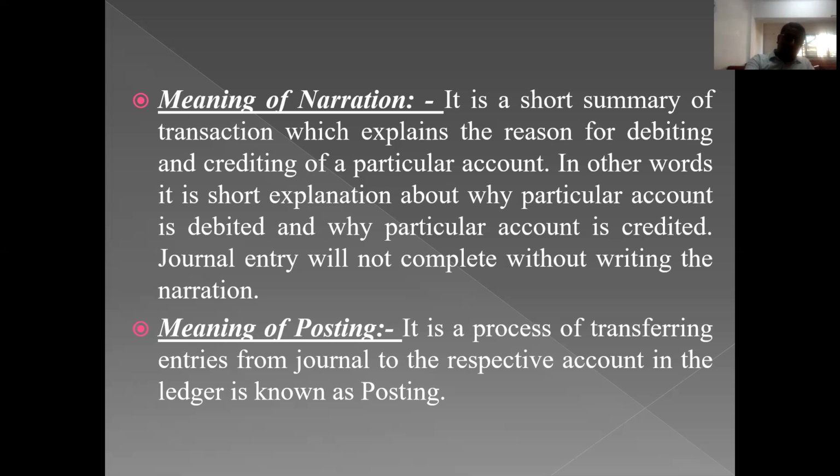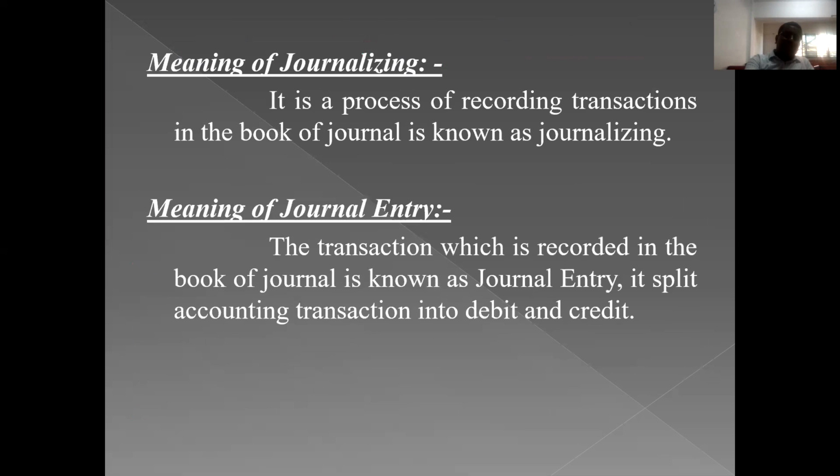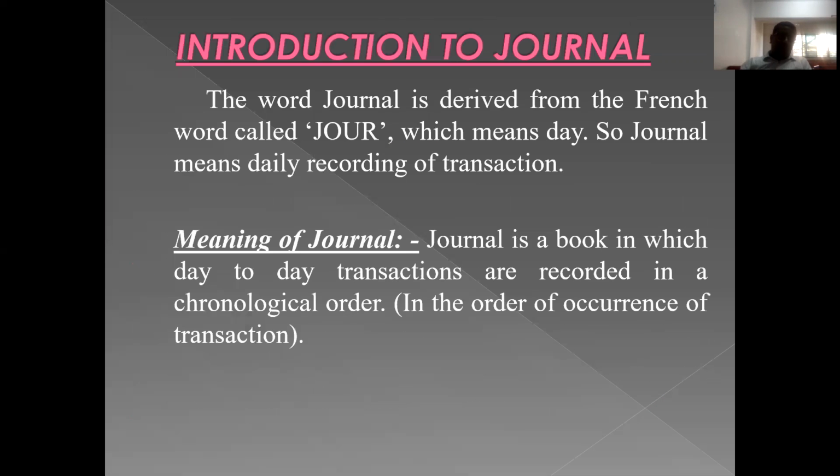So it is all about journal. Once again we'll recall it in 2 minutes. We all know that the term journal is derived from the French word jour, which means day-to-day basis. On a daily basis, we need to record transactions in a book. That particular book is known as the journal. So journal is a book in which day-to-day transactions are recorded in chronological order.